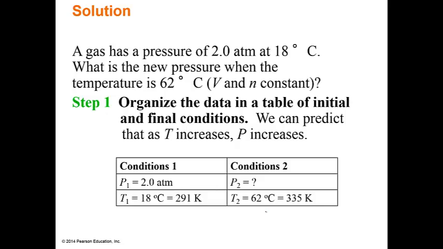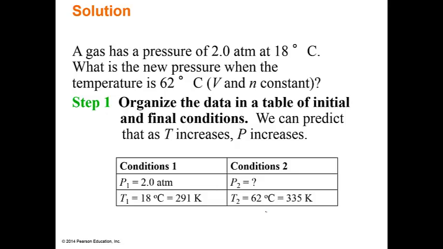So it goes conditions 1, conditions 2. Pressure 1 is 2 atmospheres, temperature 1 is 18 degrees Celsius, and we add 273 to get our Kelvin conversion. We don't know what the second pressure is, so we just put a little question mark. Then we take the 62 degrees Celsius they want, add that to 273, and that gives us 335 Kelvin.